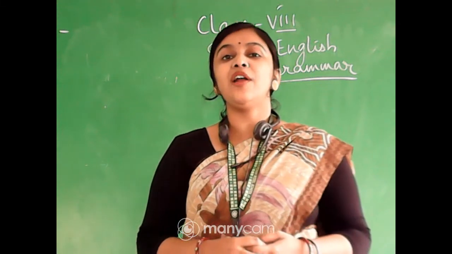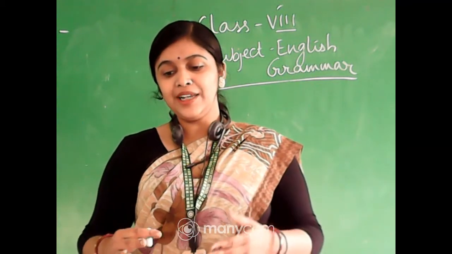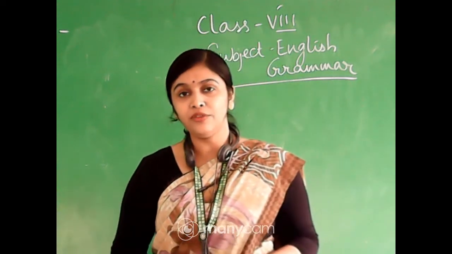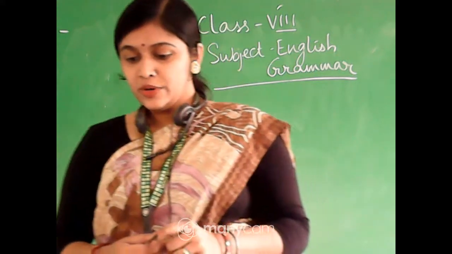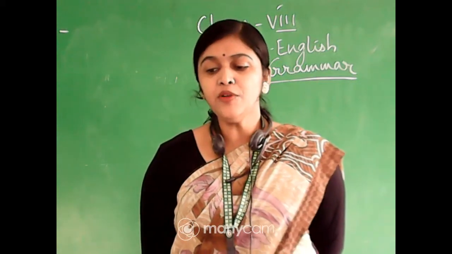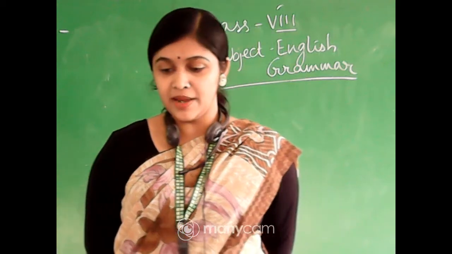Such words which are required in the predicate to complete the meaning of the sentence are called the complement. Okay. So what is a complement? The word or group of words required to complete the predicate is called a complement.